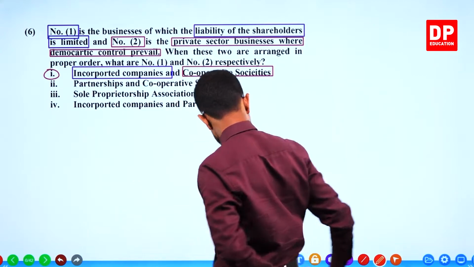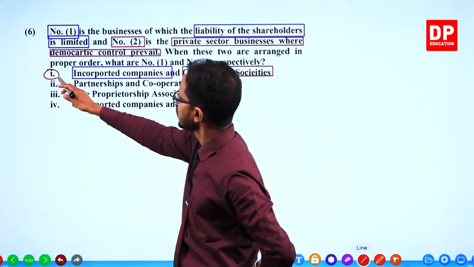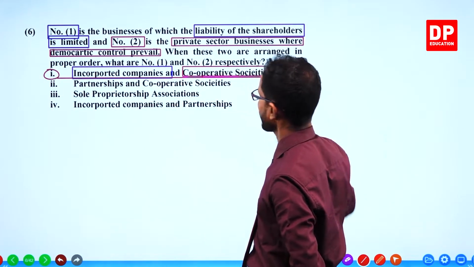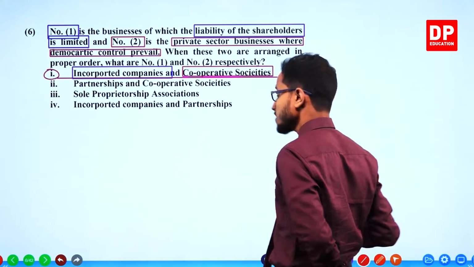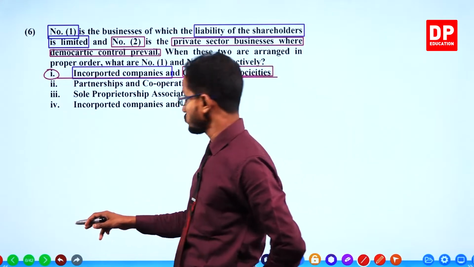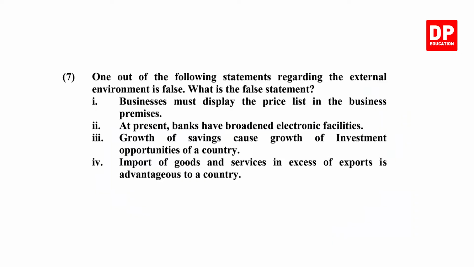Okay. Good. Next question. One out of the following statements regarding the external environment is false.